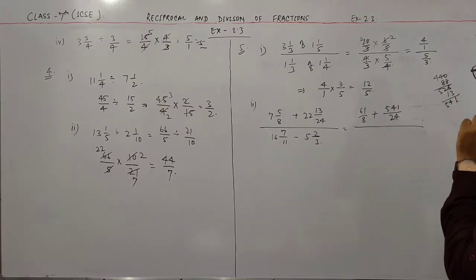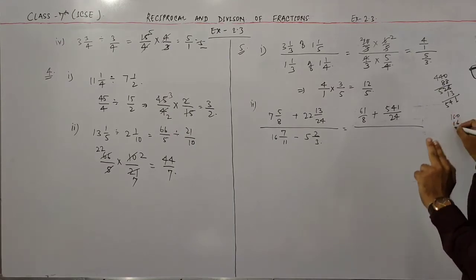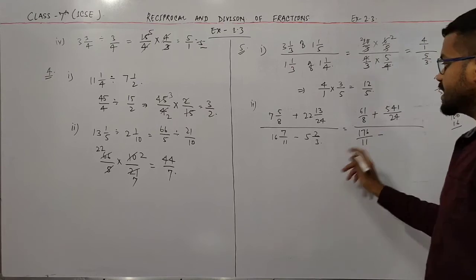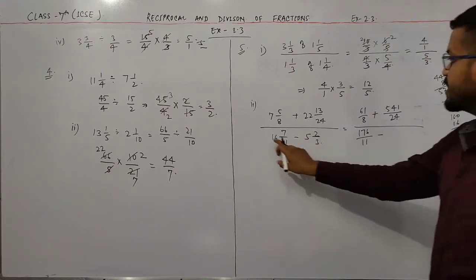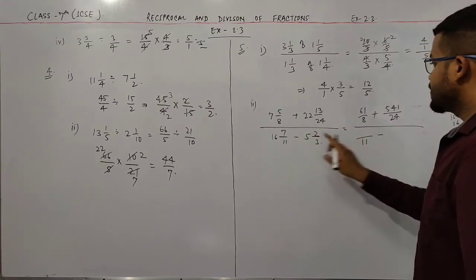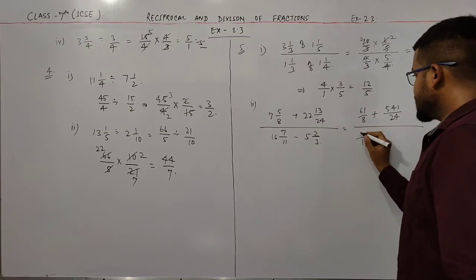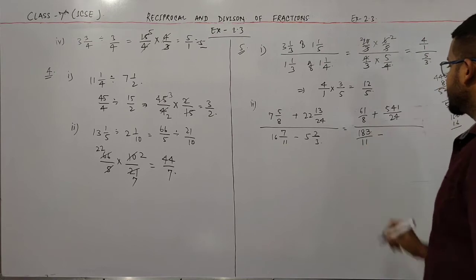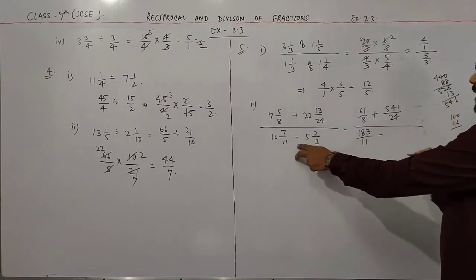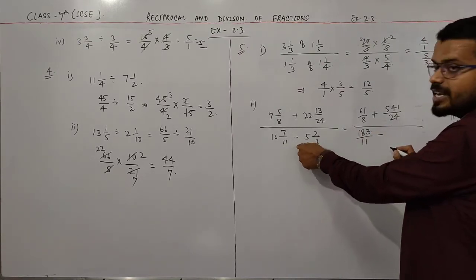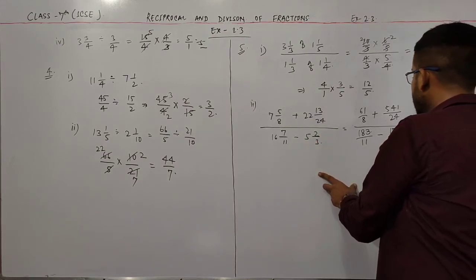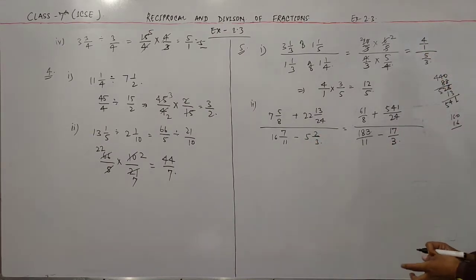So 16 into 11 is 176 by 11 minus. 176 plus 7 means 176 plus 7, 183. Okay, 183 minus 5 3s are 15, 15 plus 2 is 17. So 17 by 3.